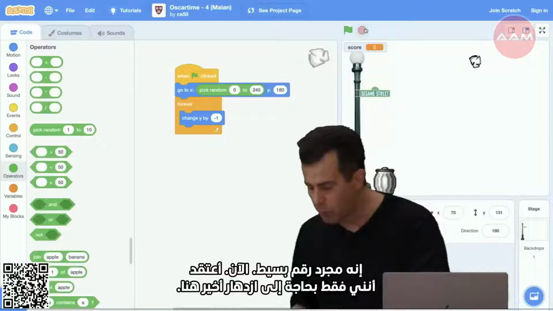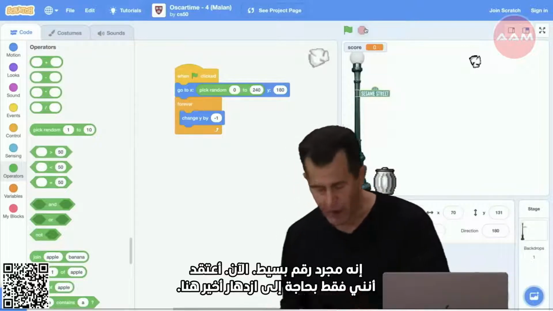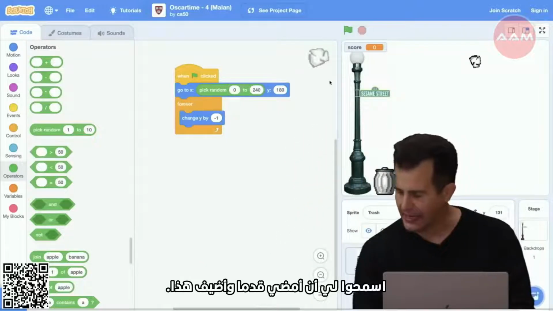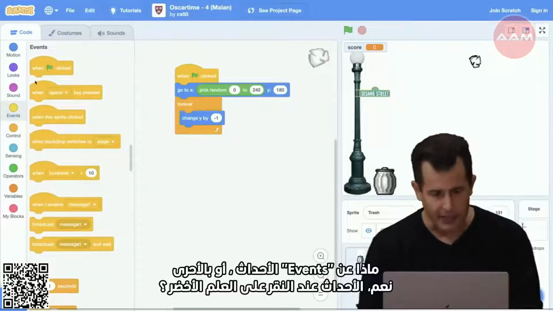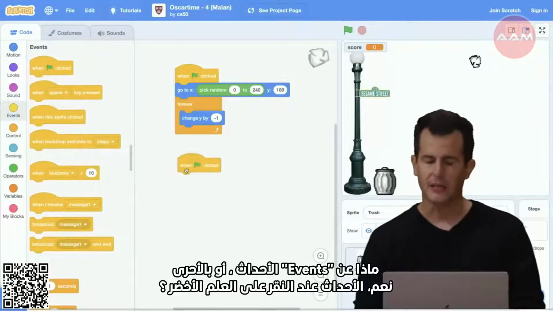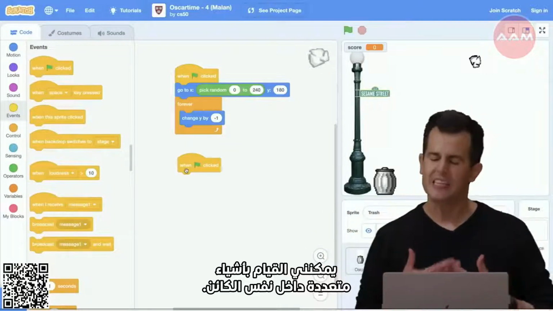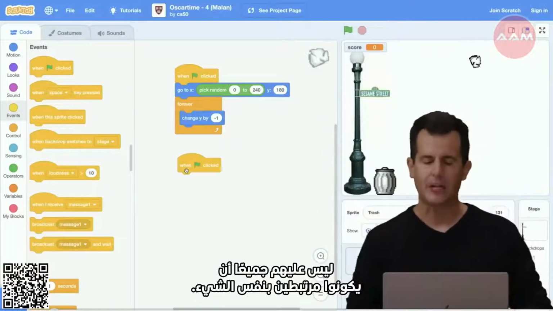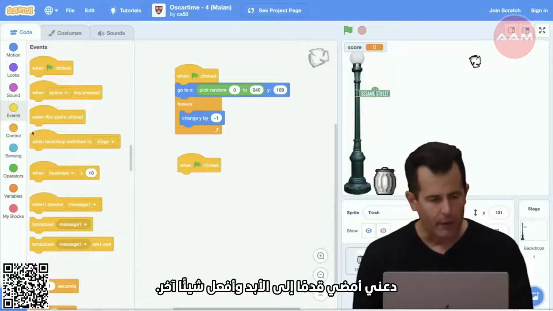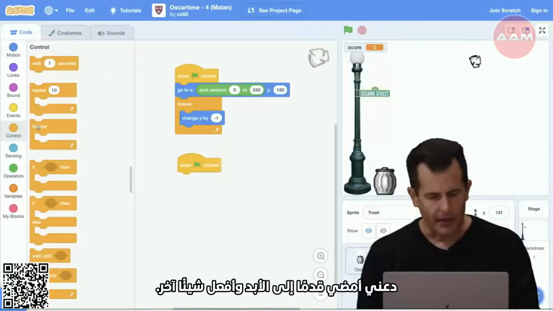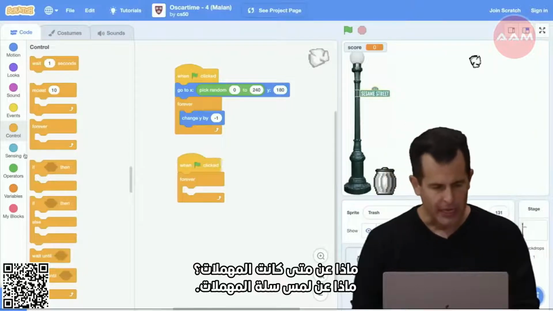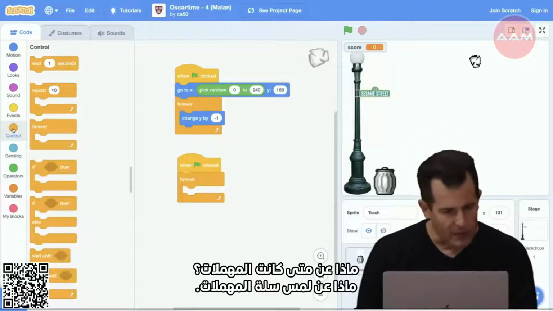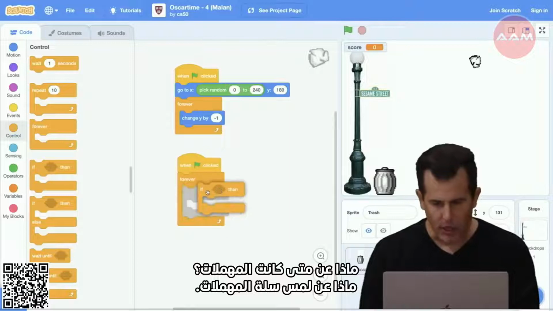Now I think I just need one final flourish here, if I may. Let me go ahead and add this. How about events, when green flag is clicked, I can do multiple things within the same sprite. They don't all have to be attached to the same one. Let me go ahead and forever do something else. How about whenever it's touching the trash can?